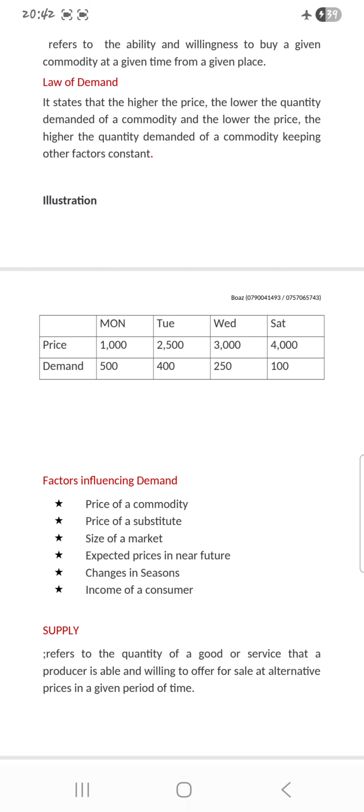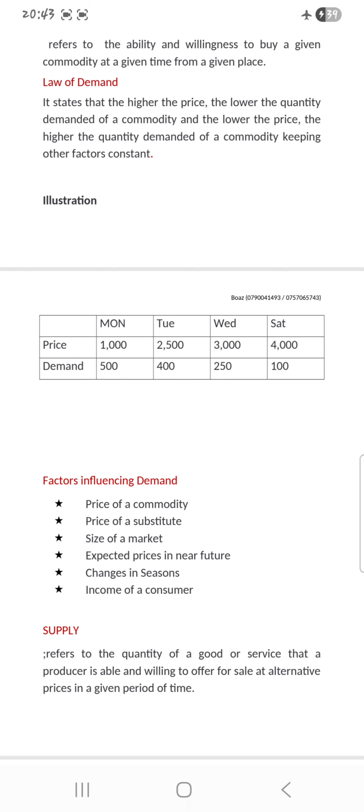When you check this range, it shows clearly what happens when the price is high and when it is low. For example, on Monday, the price was at 1,000, and people who came to buy were 500. But on Saturday, the product was at 4,000, and people who came to buy were only 100. It shows that when the price is high, the quantity demanded is less, or people who come to buy that product are very few. And when the price is low, people come in full swing to buy that product.